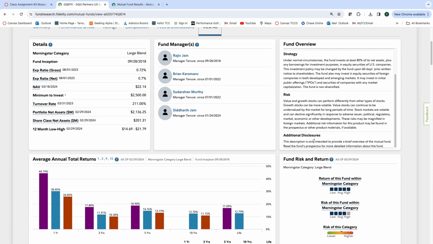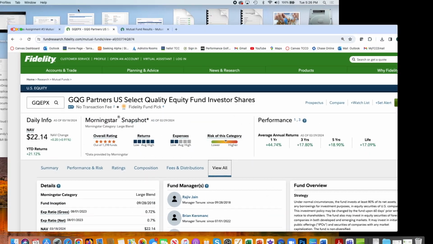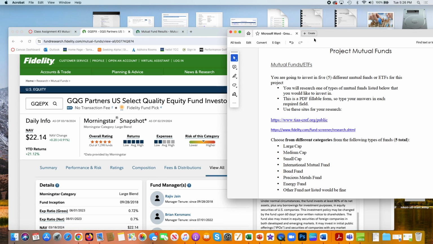Again, there is nothing guaranteed in the investment world, but it's looking pretty good right in here. I'm kind of excited about that. So, if that's my play, this would be one of the companies that I'm going to put of the 5 mutual funds for this project. So, let's see if we can get back to our project here.